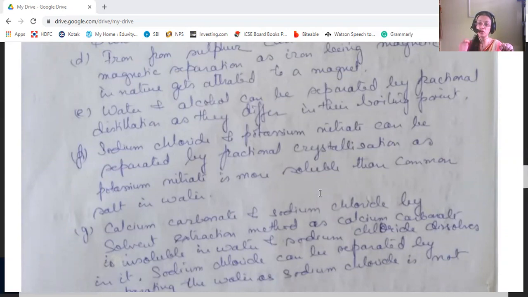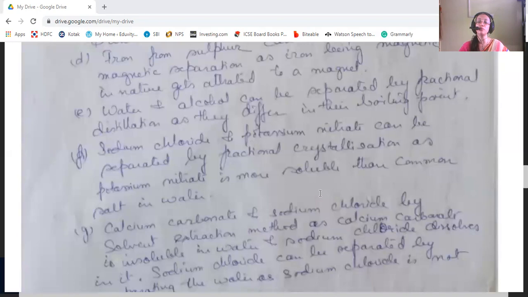Both of them will dissolve in water, but we will see that potassium nitrate dissolves more. Then we heat the solution, and more potassium nitrate dissolves. When we cool down the mixture, we see that potassium nitrate comes out first. So by fractional crystallization, we can separate potassium nitrate from sodium chloride.